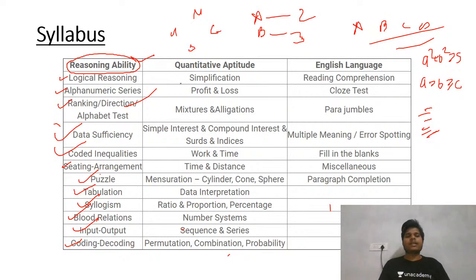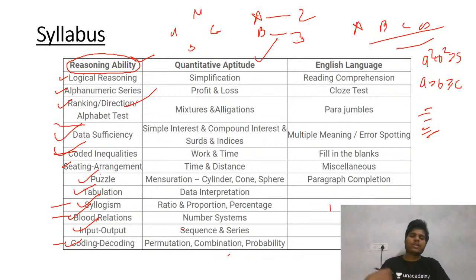If you see, this syllabus is completely different from your CAT. In the CAT, you generally don't get coding decoding, blood relation, syllogism, coded inequalities, data sufficiency. Many of these things you generally don't get in the CAT. That's why I told you need to give extra time after CAT. If you are preparing for CAT, it is not certain that you will also perform well in the CET. For that you need to devote some extra time.